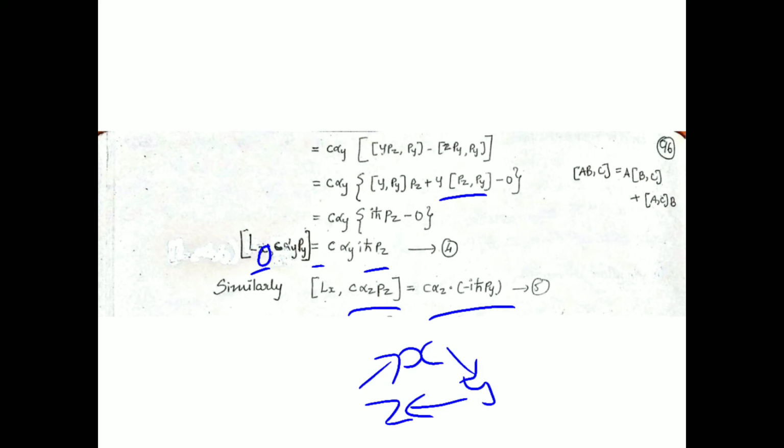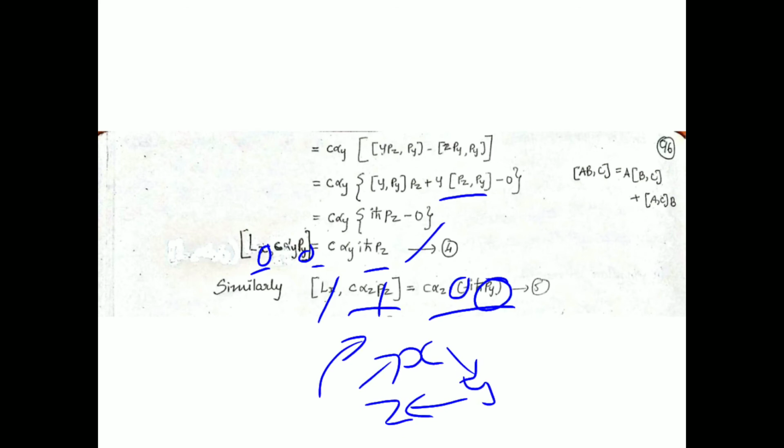Here Lx with py goes x to y, so we get positive 1, and pz. And here Lx with pz would need the order z to x, but it goes from x to z, so we get negative 1, and other than x and z, y is the remaining one.